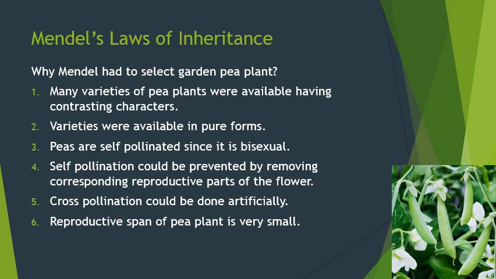5. Cross-pollination could be done artificially, as you have learned in class 9 about emasculation, which is artificial pollination by spraying powder of pollen grains on the stigma to pollinate. Number 6, reproductive span of pea plant is very small. It is not like any other higher animals or human beings. It's a short lifespan. And these are the reasons why Mendel had to select garden pea plant for his several experiments.